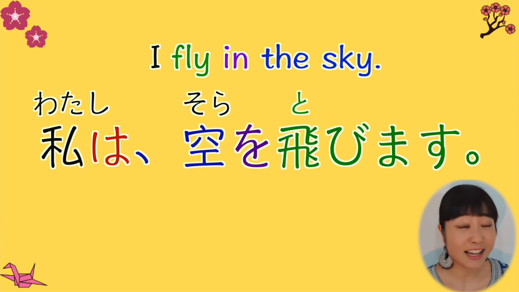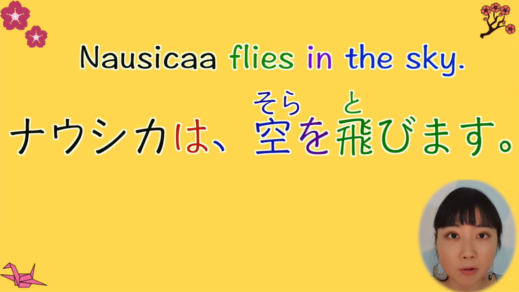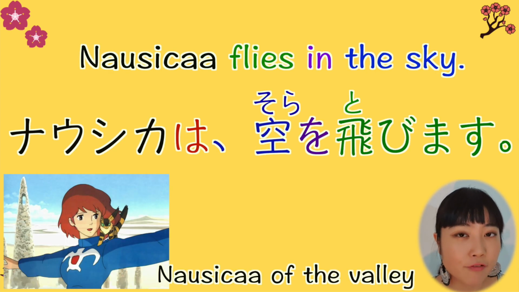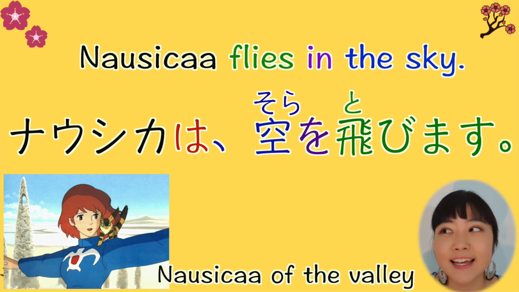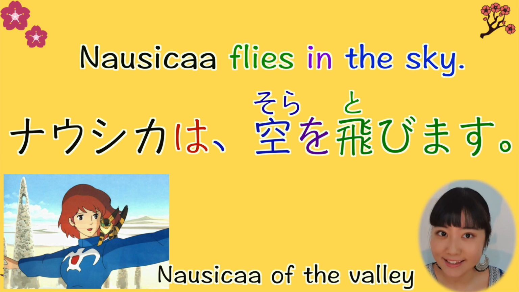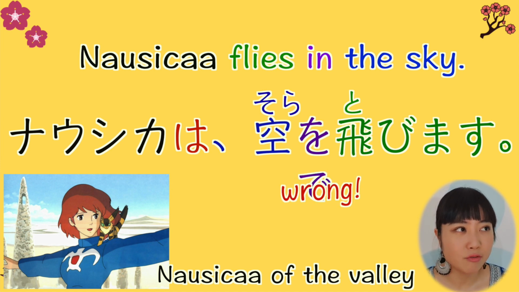I've never said that because I can't fly in the sky. But for example ナウシカは空を飛びます。Nausicaa is a character from Nausicaa of the Valley of the Wind. So good anime, you have to watch it. But she can fly in the sky. So ナウシカは空を飛びます。Again, you cannot say ナウシカは空で飛びます because it's simply wrong.